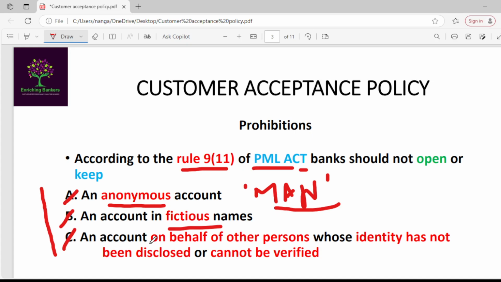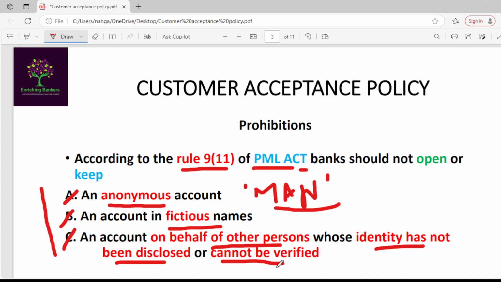Third, an account on behalf of other persons whose identity has not been disclosed or cannot be verified. For example, Krishna Agro Industries Limited is a company. They want to open an account on the name of Krishna Agro Industries Limited.